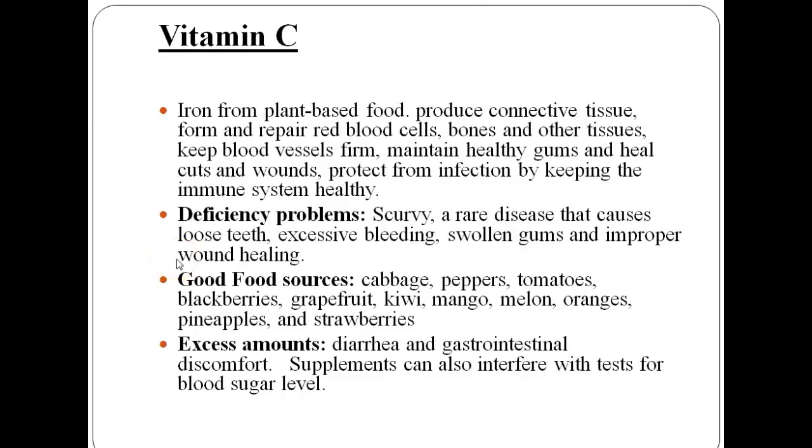Vitamin C. A child's body needs vitamin C to make collagen, the most plentiful protein in a child's body. Collagen helps keep a child's bones, skin, teeth, and blood vessels healthy. Vitamin C also acts as an antioxidant, helping to reduce the risk of developing chronic diseases like heart disease and cancer. Vitamin C benefits the body by holding cells together through collagen synthesis. Collagen is a connective tissue that holds muscles, bones, and other tissues together.